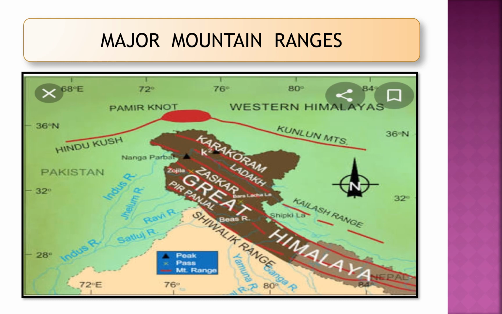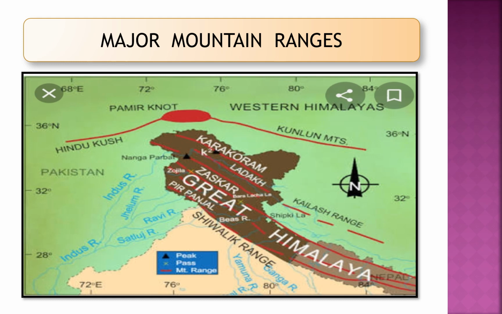Now let's study the major mountain ranges. So in the image you can see at the center part the Pamir Knot is located. You may have a question regarding the Pamir Knot. What is exactly a Pamir Knot? Now let's see about the Pamir Knot. Pamir is the name of the mountain and it is a large region of high ground. At the junction you can see several other mountain ranges of the Himalaya. Therefore it is known as the Pamir Knot.